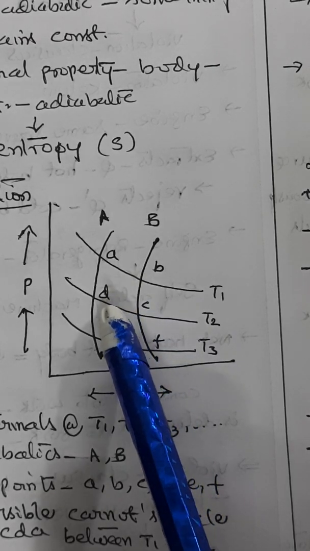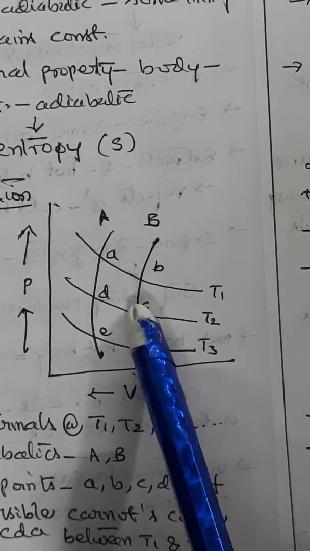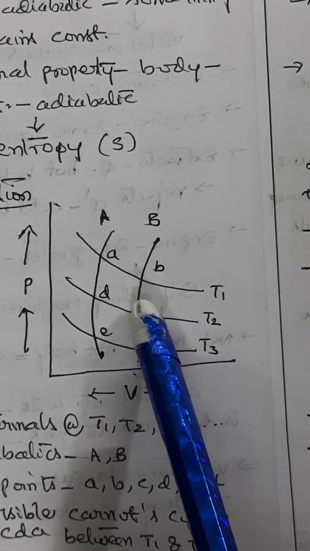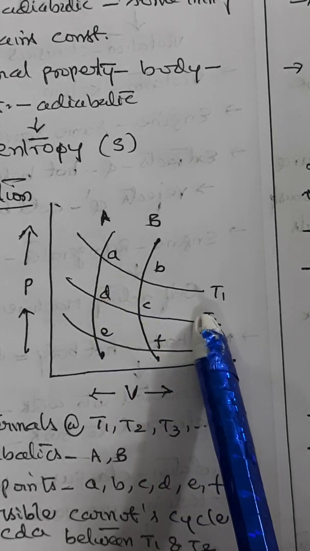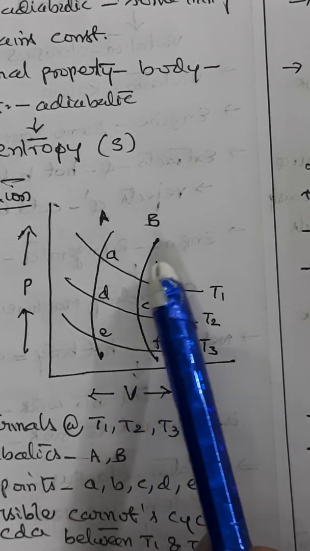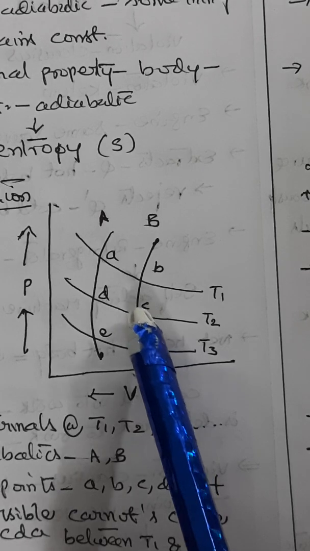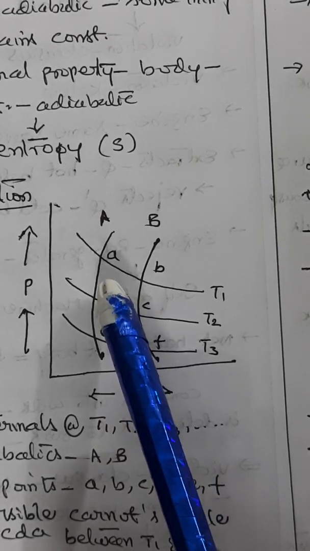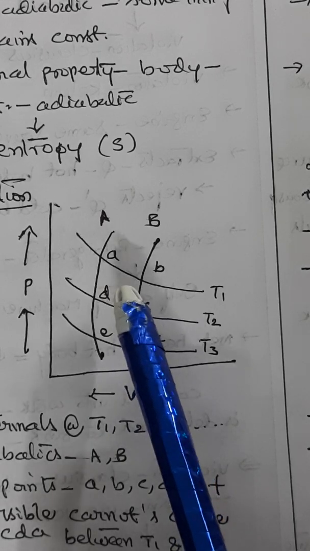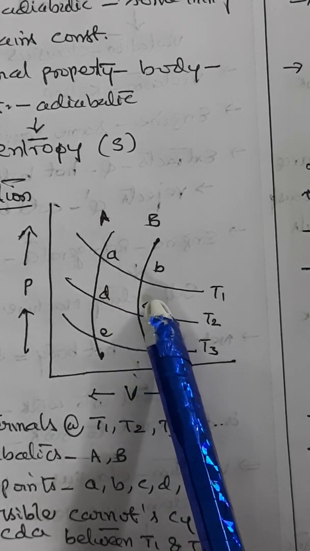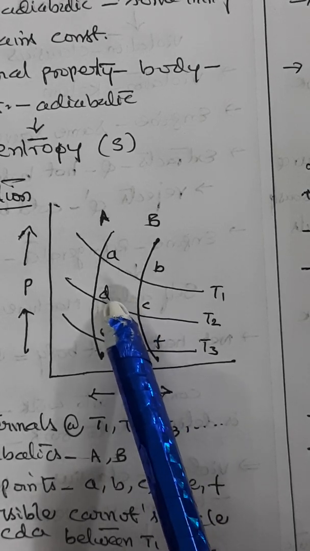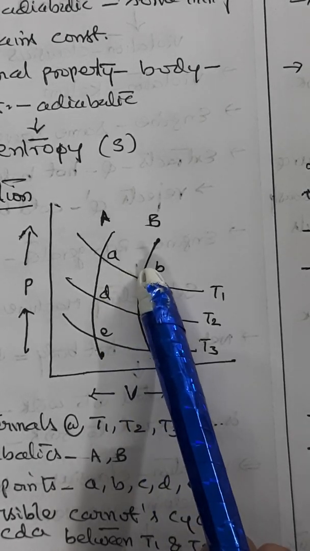To evaluate the integral for the measurement of entropy of state B, taking state A as arbitrary zero state, we will evaluate this integral by selecting the reversible path from D to B.